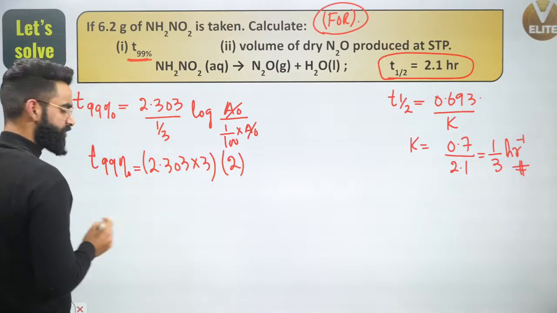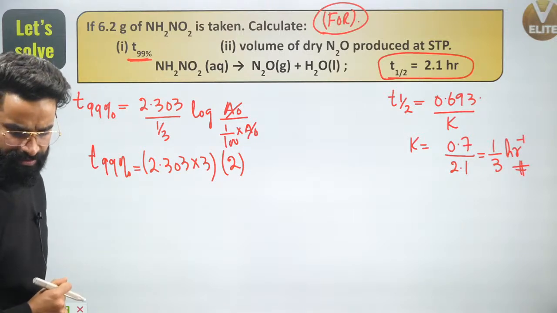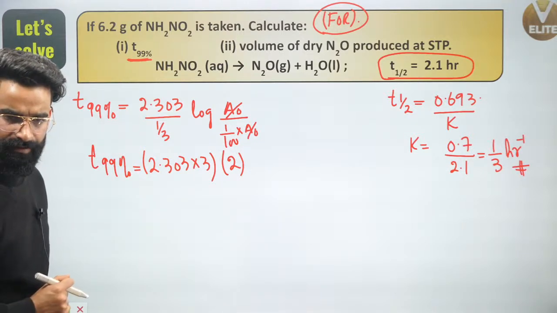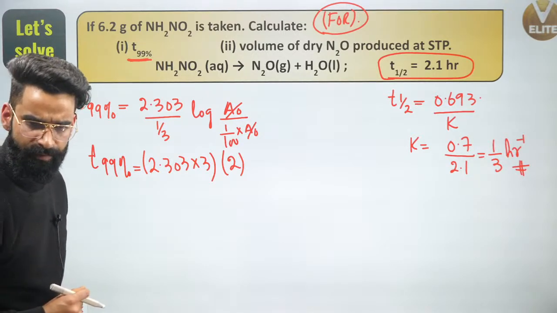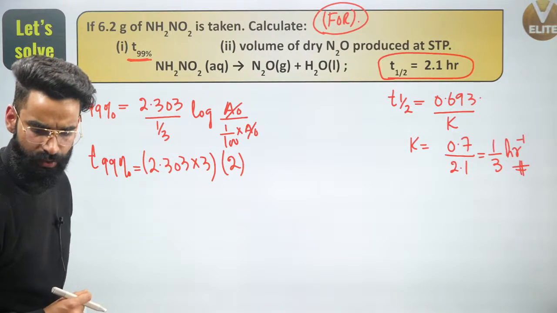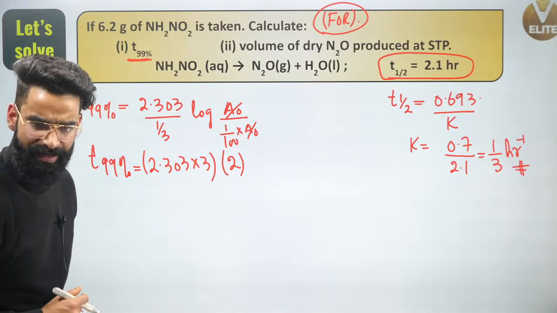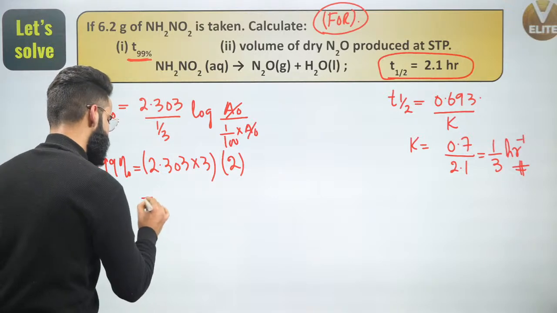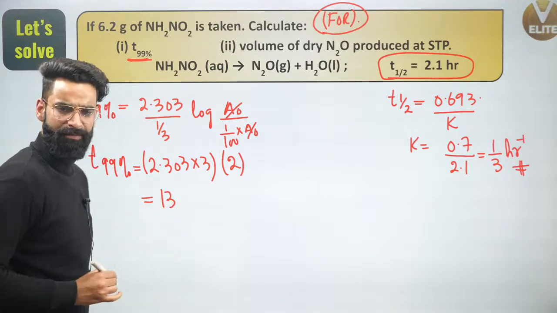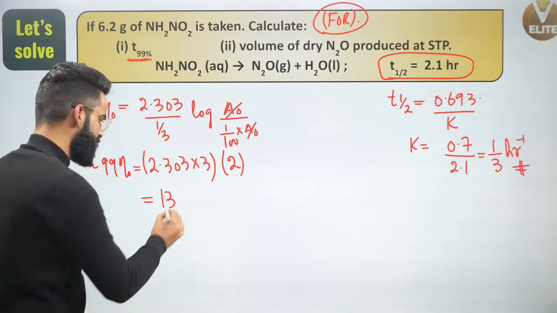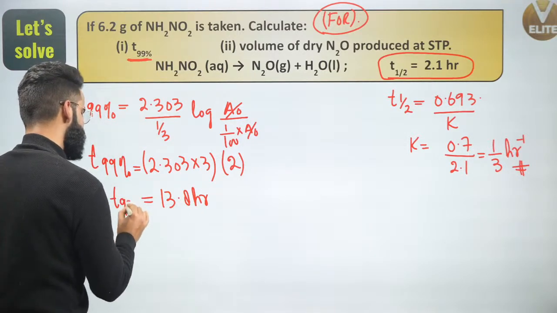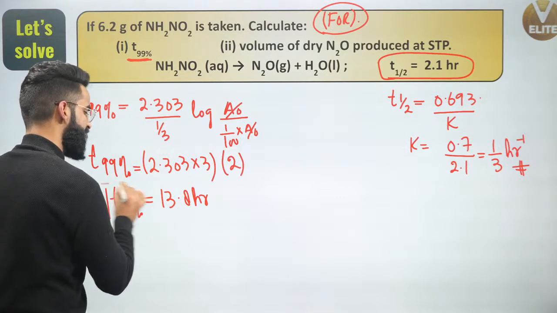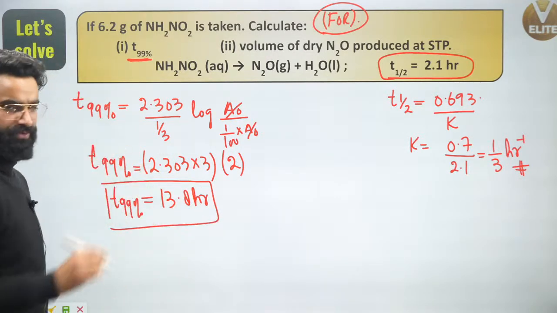Let me know its exact value which you are getting right here. Yeah. You are getting it as 12.36? Okay, a lot of people are saying 13.86. Okay, let me go with the common thing. It is 13.8. All right. I got the time taken to complete the 99% reaction is going to be 13.8 hours. So first part of the equation is done. Time taken to complete 99% of the reaction is 13.8 hours.